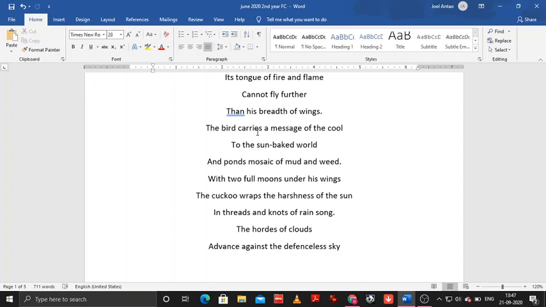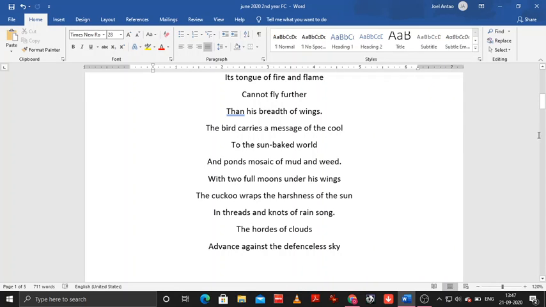Sun baked world means, if you remember right, in the monsoons it's really terribly hot in India. Okay, so everything is dry, the land is dry, and everyone is just waiting for some water, some rain to come. Okay, so the sun baked world means it is so hot that the sun has almost baked the world, or the land that we live in. Okay. And pond's mosaic of mud and weed.